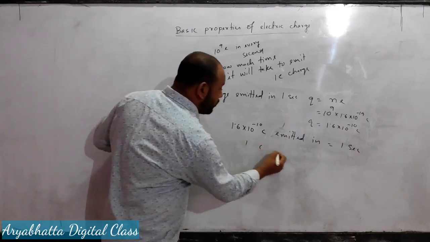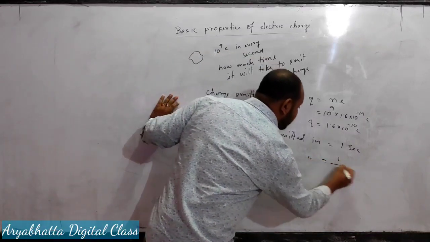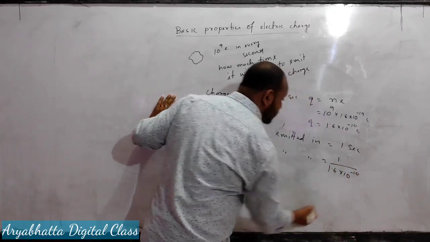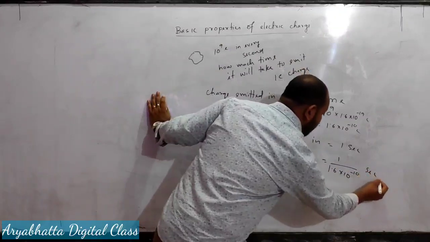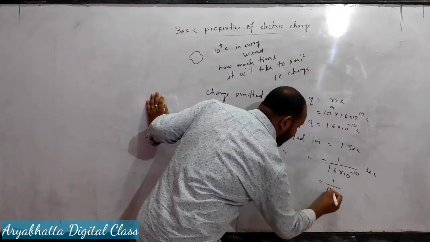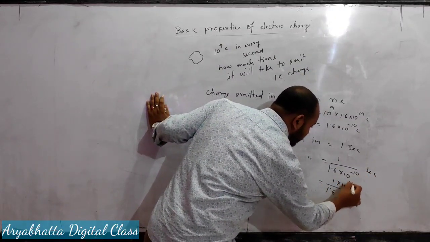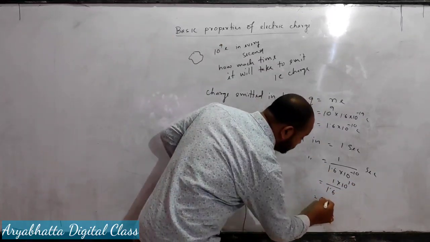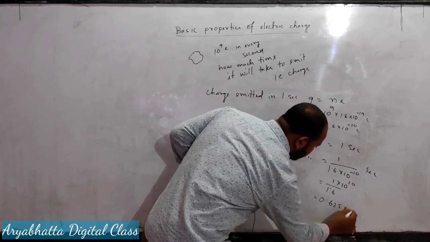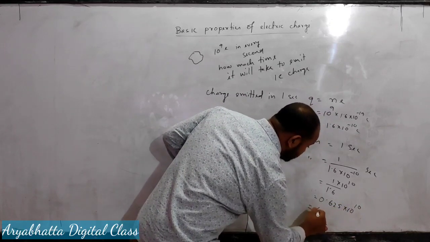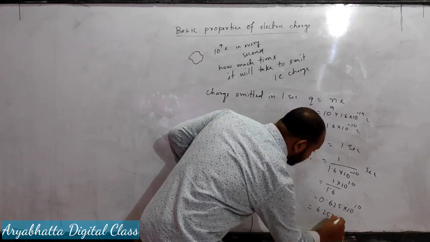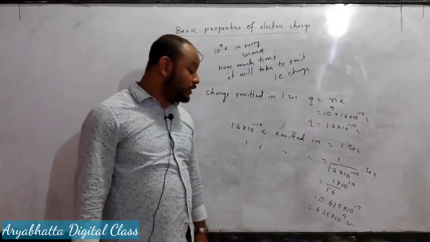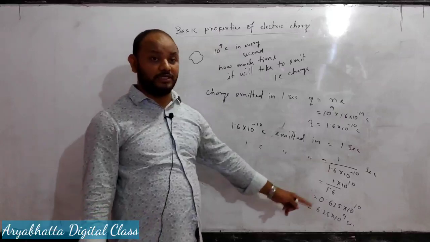So 1 coulomb is emitted in 1 divided by 1.6 into 10 to the power minus 10 seconds, which equals 1 divided by 1.6 into 10 to the power 10. If you divide 1 by 1.6, it is 0.625 into 10 to the power 10, or 6.25 into 10 to the power 9 seconds.